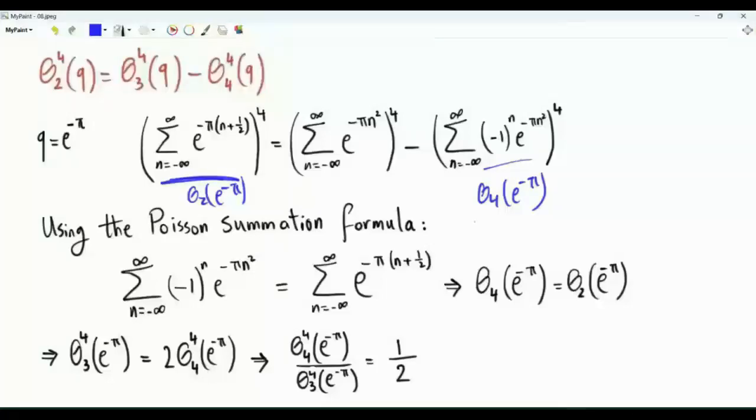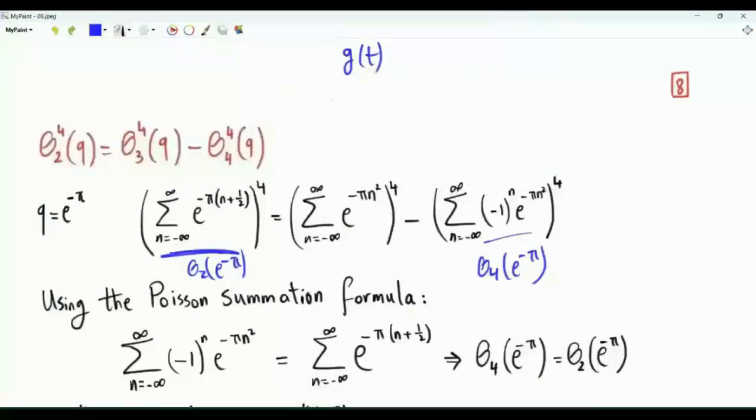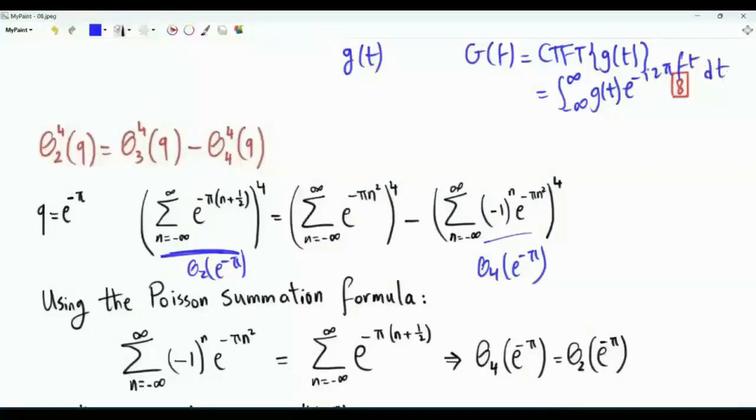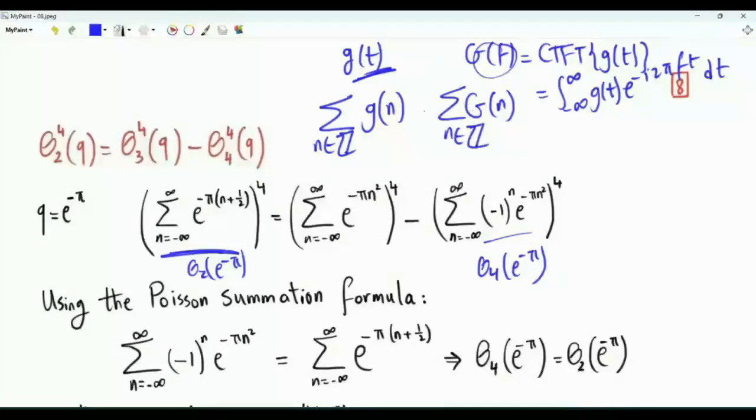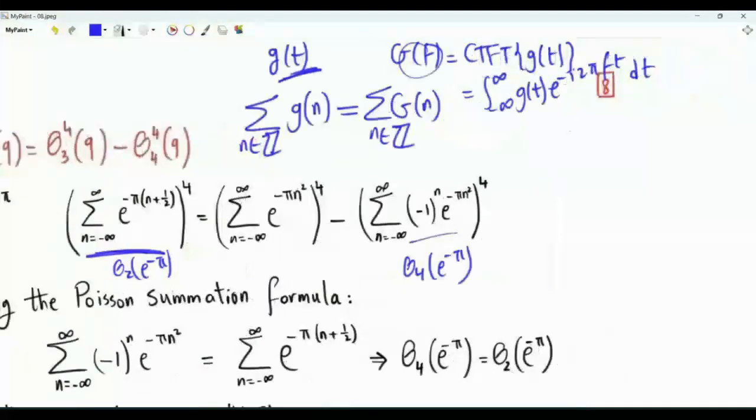We can employ the Poisson summation formula. Suppose that you have a function g of t, and we have big G of f as the CTFT of g of t, the continuous time Fourier transform. This is the integral from minus infinity to infinity of g of t e to the minus i 2 pi f t dt. A special case of the Poisson summation formula tells us that if we evaluate this function at the integers and sum, and we evaluate this function at the integers and sum, under some conditions, we have equality here. The function e to the minus pi t squared is an eigenfunction of the continuous time Fourier transform. The CTFT of this function is e to the minus pi f squared.